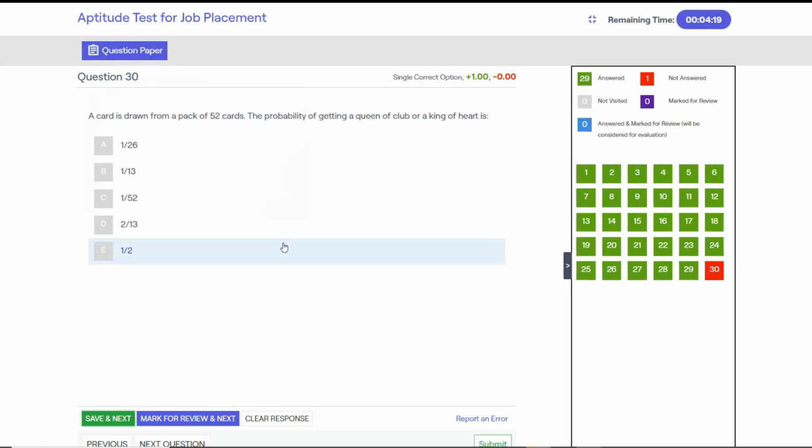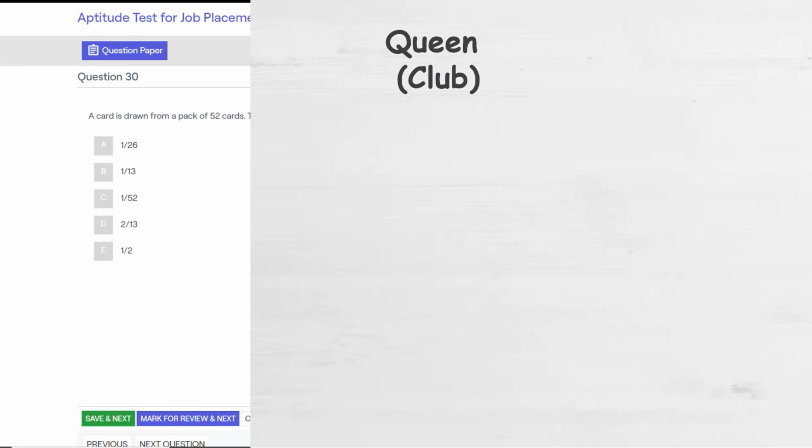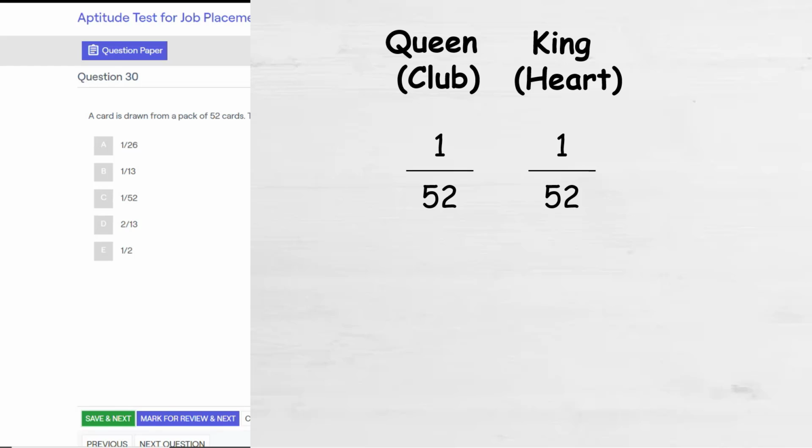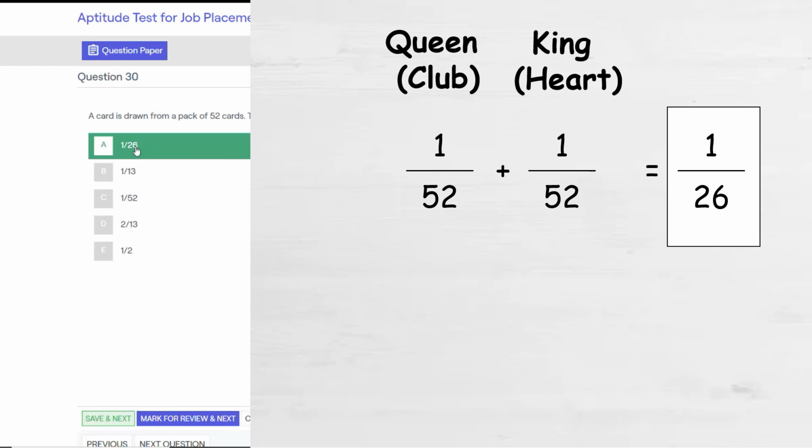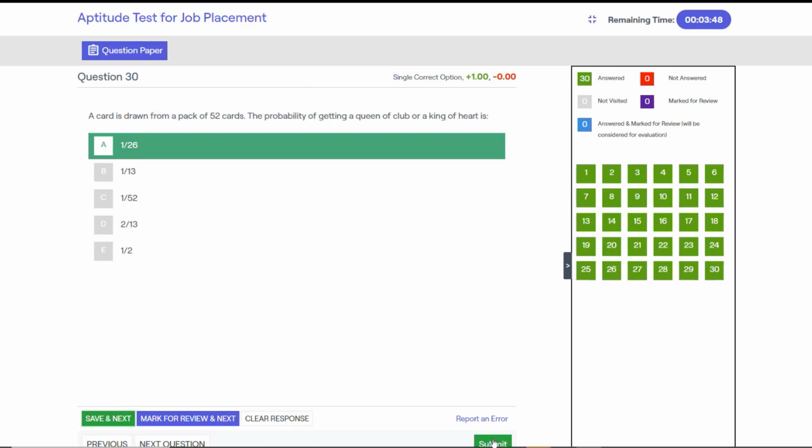Final question of the test. A card is drawn from a pack of 52 cards. The probability of getting a queen of club or a king of heart is. There is only one queen of club and only one king of heart in a pack of 52 cards. So the probability of getting these cards individually is 1/52. That's why the combined probability would be 2/52. That's equal to 1/26. Let's submit the test.